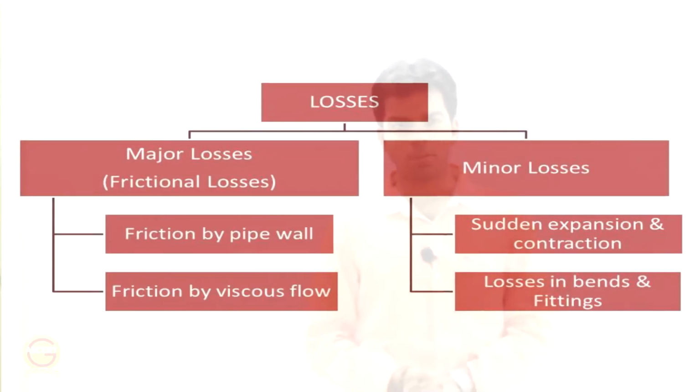Second is the minor loss. Minor loss is because of certain expansion and contraction, and because of the losses in various bends, fittings and pipes. The contribution of minor loss is actually very small, less than 5%. Mostly the loss is because of the frictional effects.